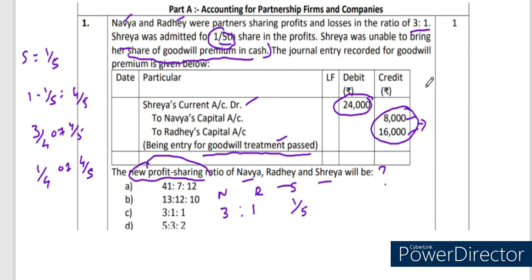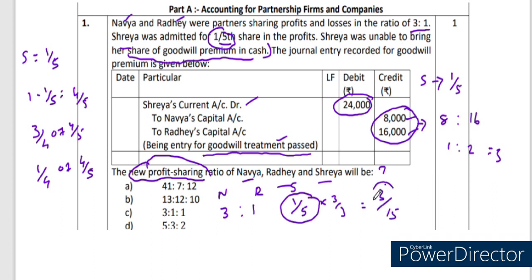Here only one partner is gaining, that is Shreya, the one who is coming as the new partner. She is expecting 1/5 from the future profit. So goodwill will be compensated to the sacrificing partners, 8,000 and 16,000. Take the ratio 8,000 to 16,000, so it is 1:2, totally 3. She is expecting 1/5, which will be multiplied by 3/3, so 3/15 is gained by Shreya.